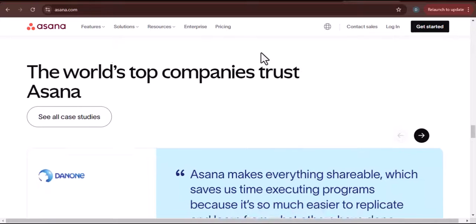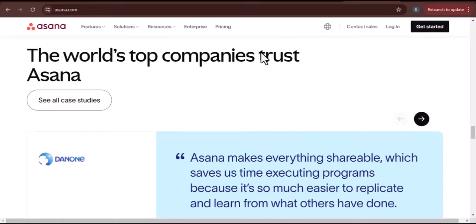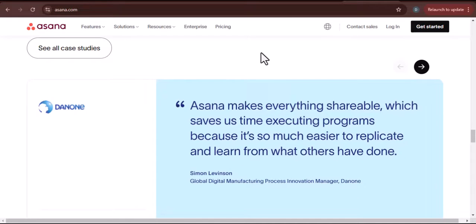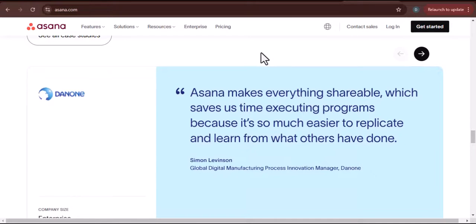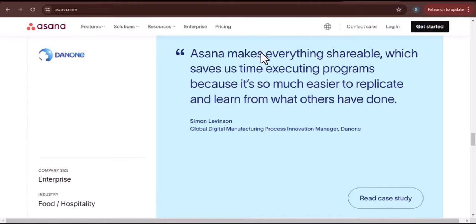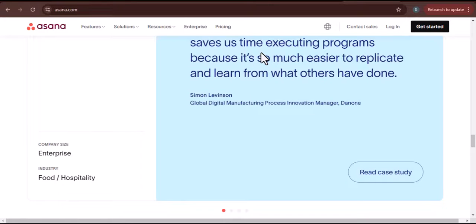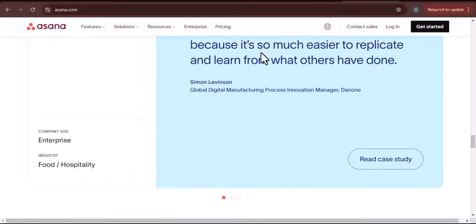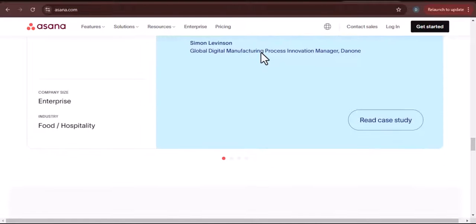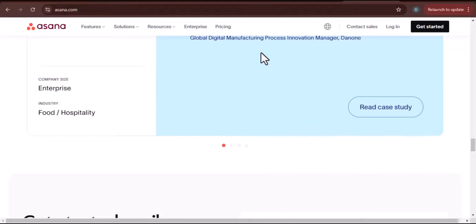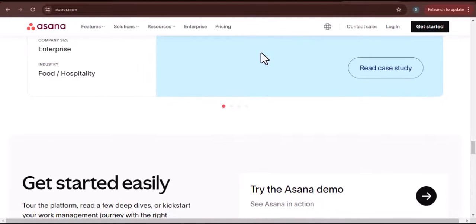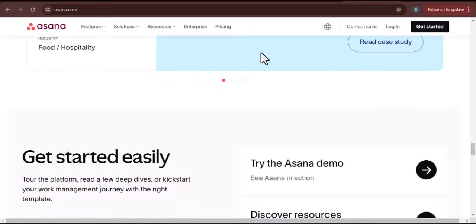For one, you get access to portfolios, which allow you to manage and monitor a collection of projects in one centralized view. Think of it as a dashboard for all your dashboards. You also unlock the workload feature, which is a lifesaver for resource management. It shows you who on your team is over or under capacity, so you can reassign work and prevent burnout before it happens. You also get more advanced reporting, which gives you deeper insights into your projects and team performance. The advanced plan is for the company that is serious about project management and needs to coordinate complex work across departments with precision.